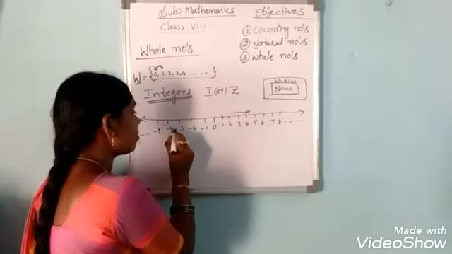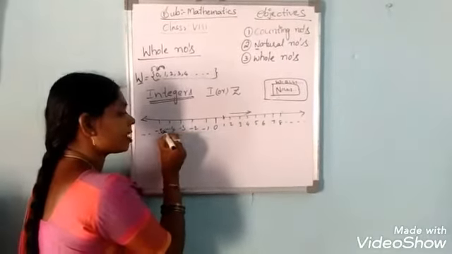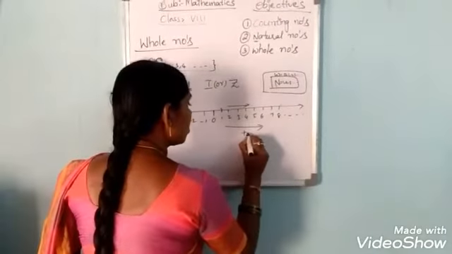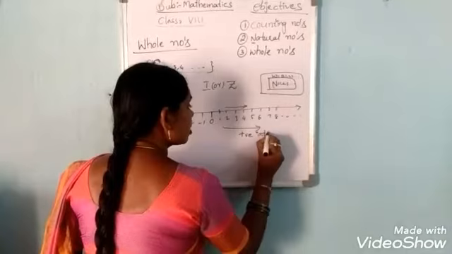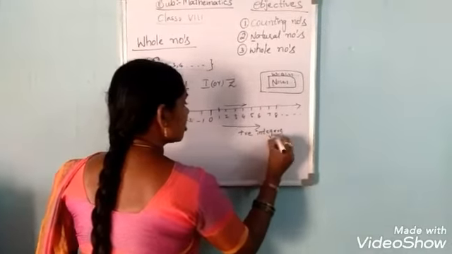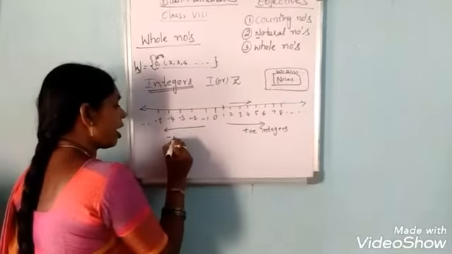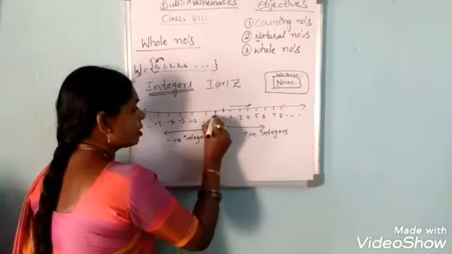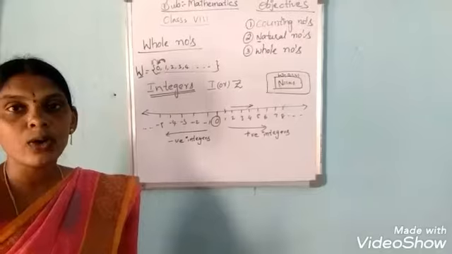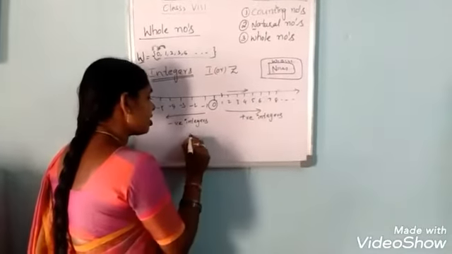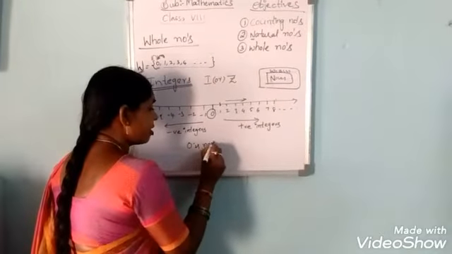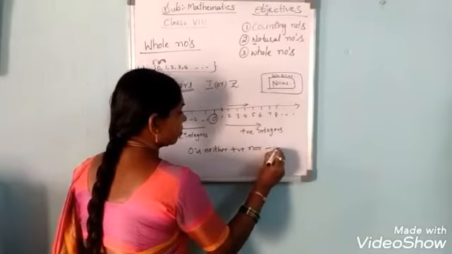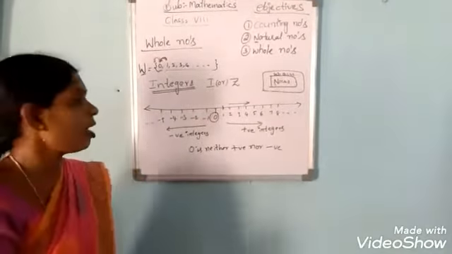Now we are seeing another one. What are -1, -2, -3, -4? They mean all the negative numbers. So these all are the positive integers, called positive numbers or positive integers. And these all are the negative numbers or negative integers. What about 0? So 0 is neither positive nor negative.